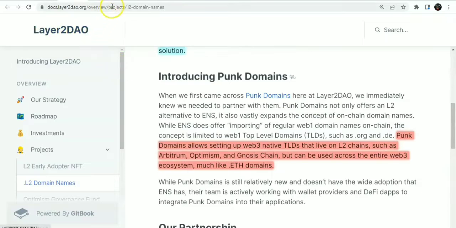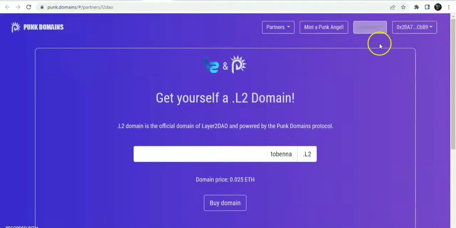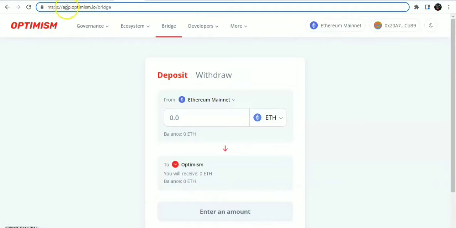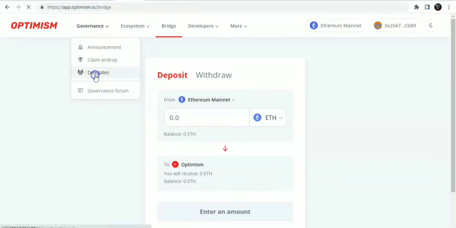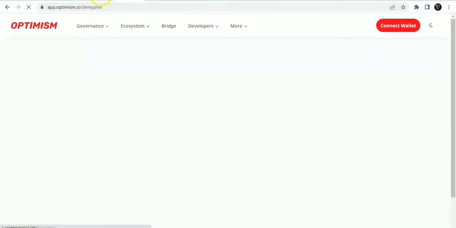Now on to the next thing. To buy this, you need to be connected to the Optimism mainnet. If you don't have some Optimism tokens, you can just come to the Optimism bridge using this link, app.optimism.io/bridge. Just come here. You can bridge from Ethereum to Optimism, from Polygon, Binance Smart Chain, and the rest of them.